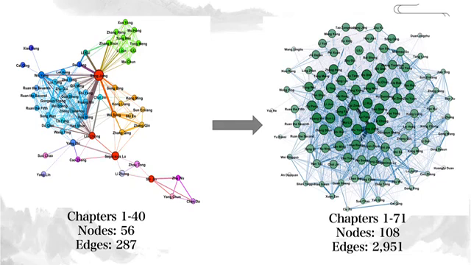The network for chapters 1 to 40 has 56 nodes and 287 edges, while the one for chapters 1 to 71 grows larger. It has 108 nodes and 2,951 edges. To analyze the significance of each character, we used degree centrality and eigenvector centrality to identify the 10 most influential members. We also applied betweenness centrality and clustering coefficient to detect weak ties within the network.